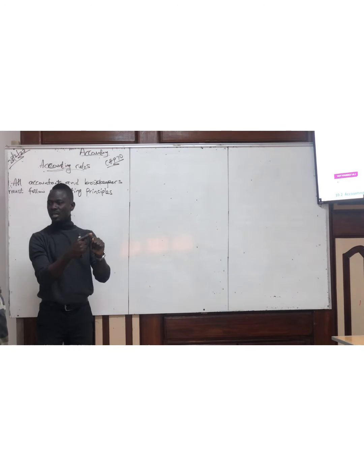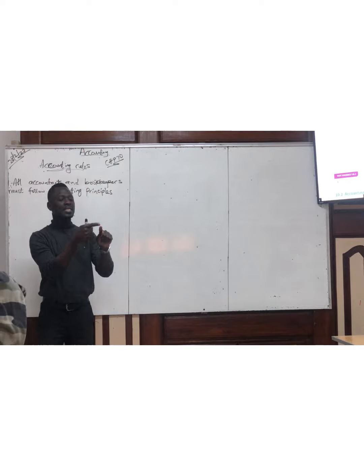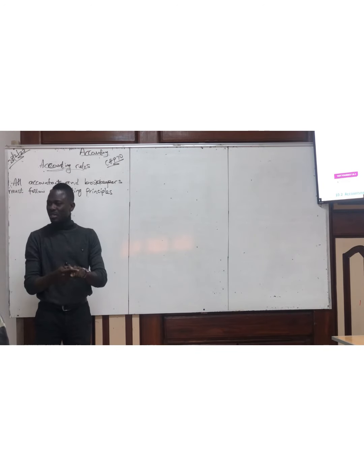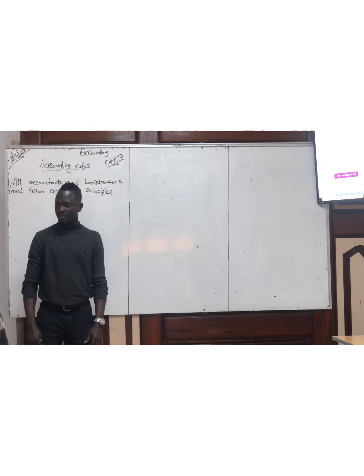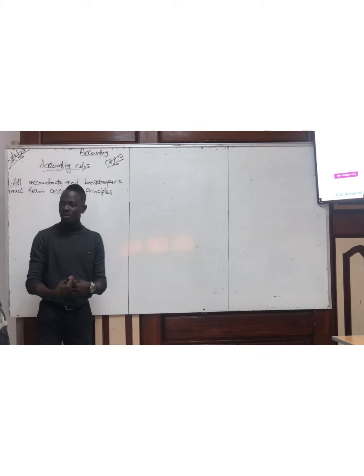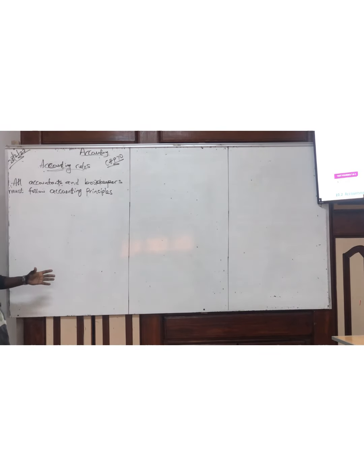So because they are using the same rules, I would know that, oh, accountant A has made a certain mistake. It's supposed not to be in the debit entry. It's supposed to be in the credit entry because we are using the same rules. So that is why in accounting there's what we call accounting policies. Do you understand? So here we talk about accounting rules.